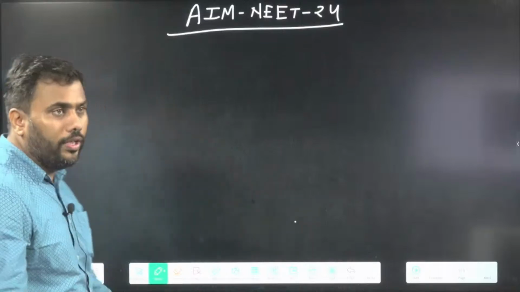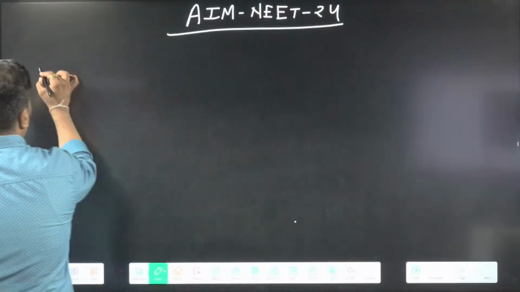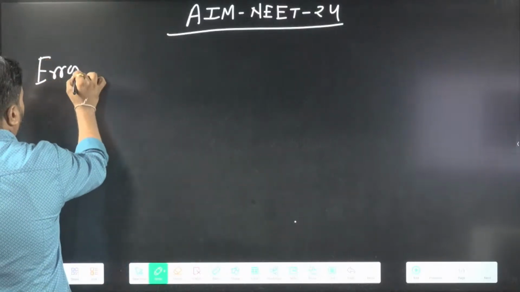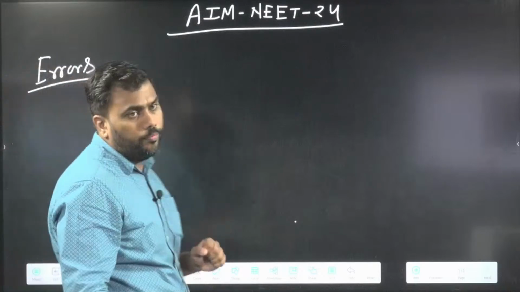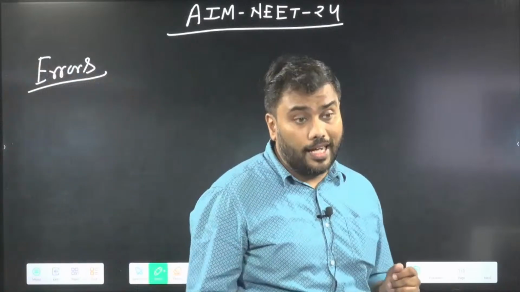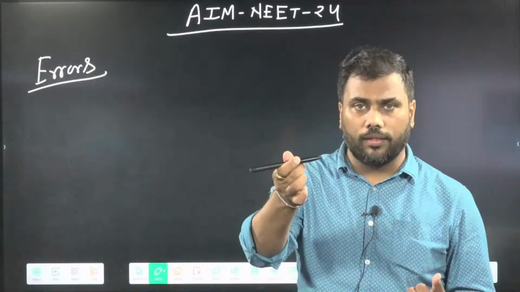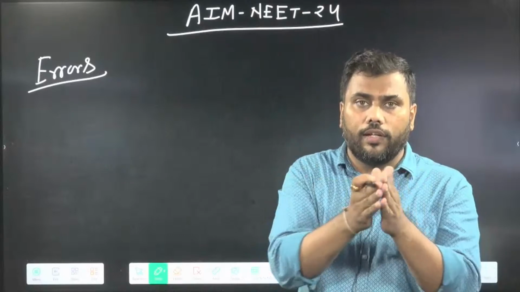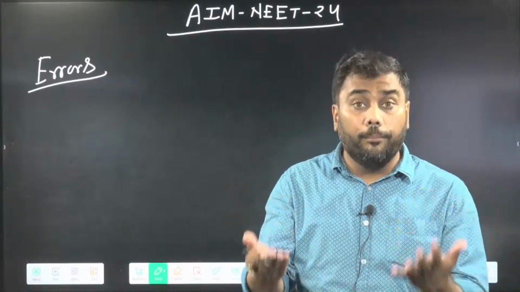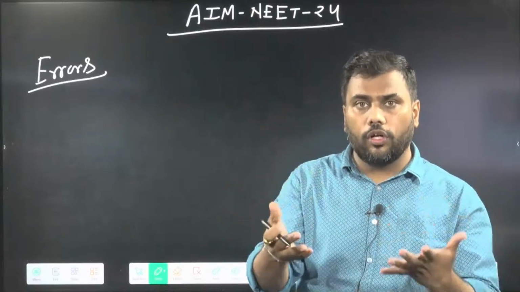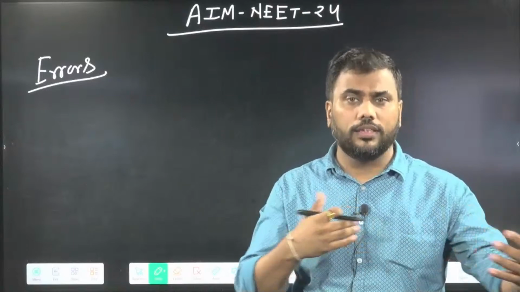So what we were learning in the previous class was errors. What are errors? Whenever we measure any physical quantity, for example the length of this pen, we measure it with the help of some instrument and compare the physical quantity with the scale.